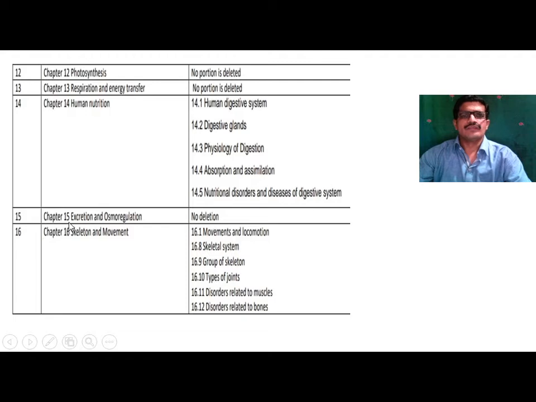Chapter number 15, that is excretion and osmoregulation. This chapter is as it is, there is no deletion of any topic from this chapter.